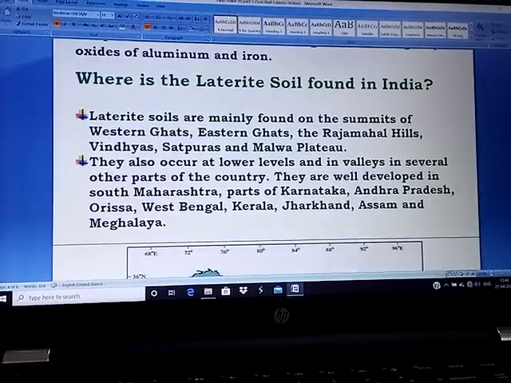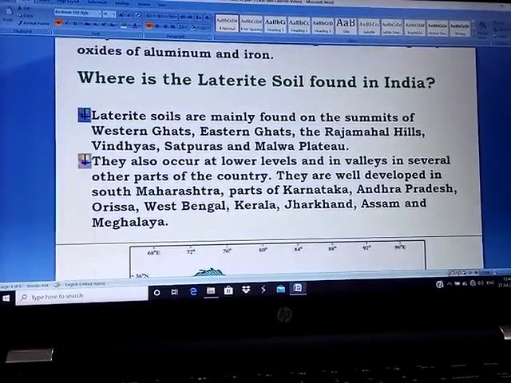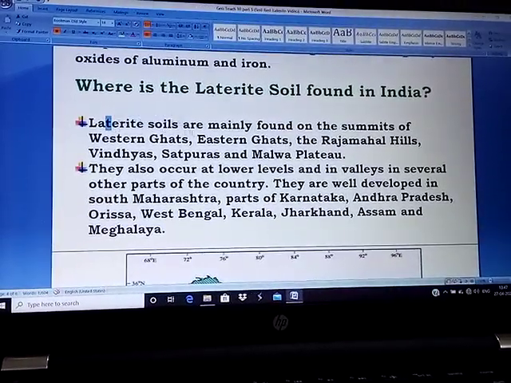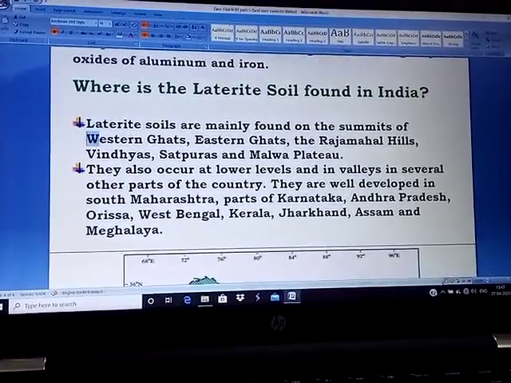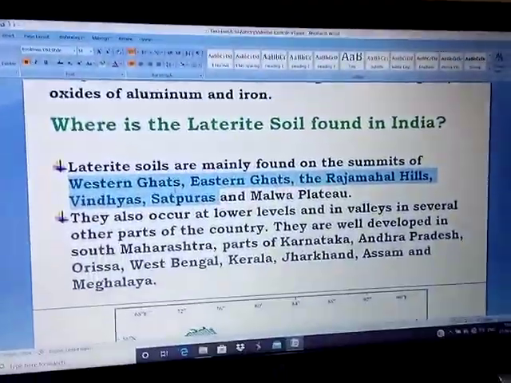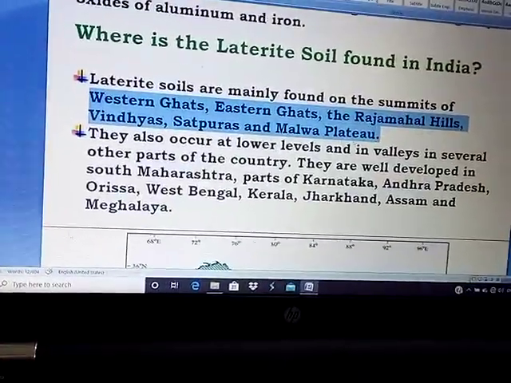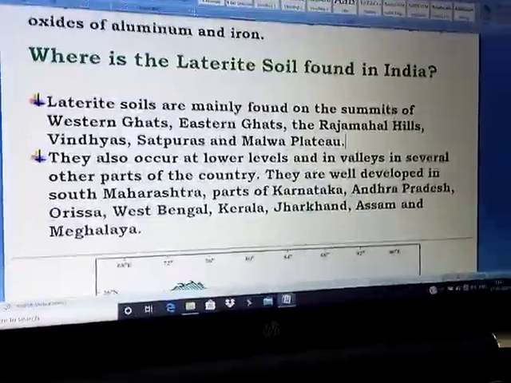Where is the laterite soil found in India? Laterite soil is mainly found on the summits of the Western Ghats, Eastern Ghats, Rajmahal Hills, Vindhyas, Satpuras and Malabar Plateau. So you can conclude one thing: they are very close to the hills.